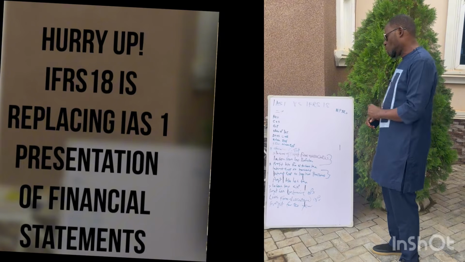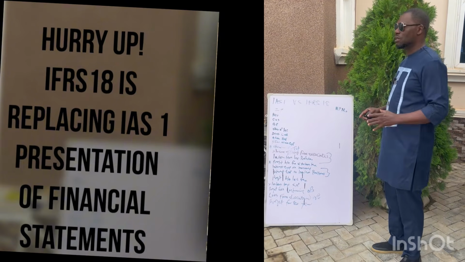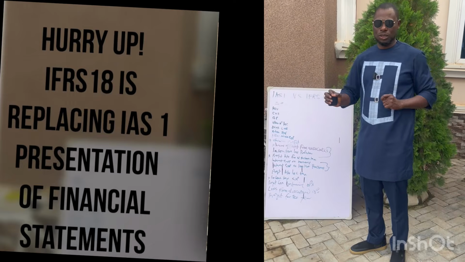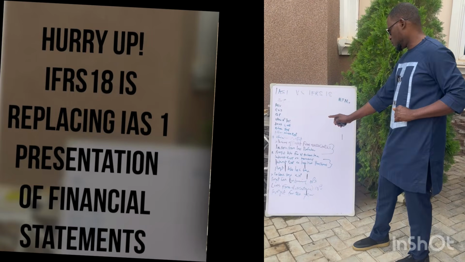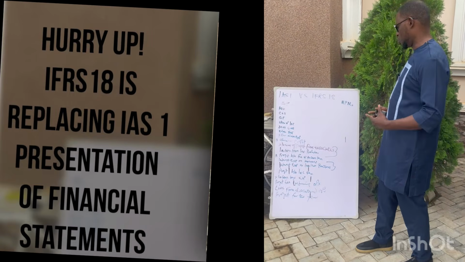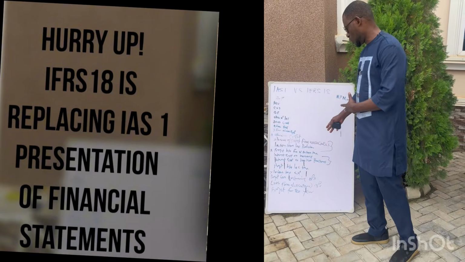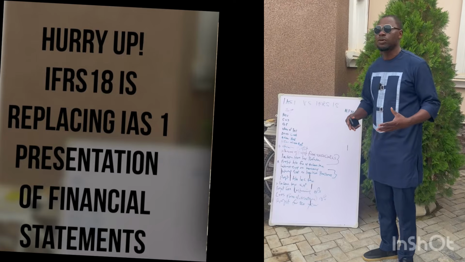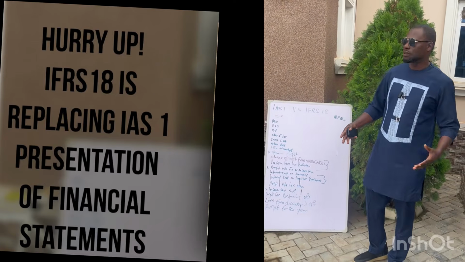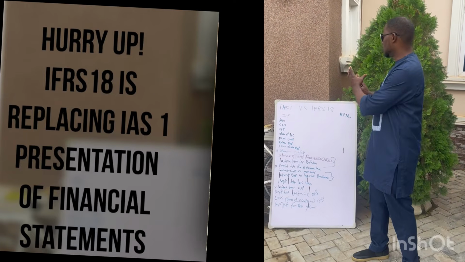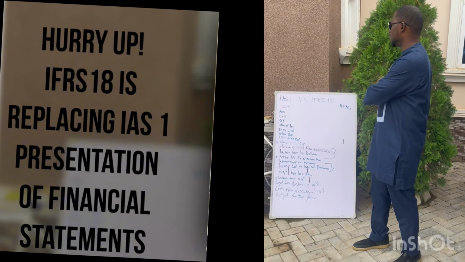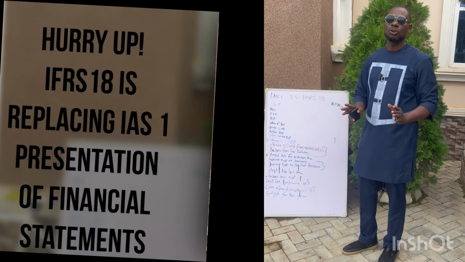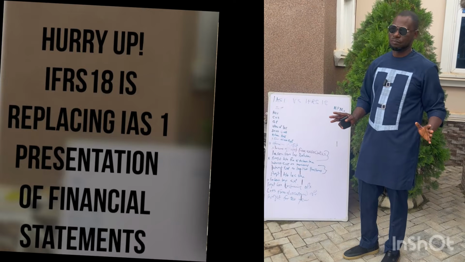Now, another major category that IFRS 18 wants to show is the discontinued operations. You have to show that category. So you have what we call loss from discontinued operations. You will show that. And of course, when you adjust that, what you have at the end of the day is going to be the profit for the year. So that is the major adjustment that IFRS 18 is bringing to the presentation and disclosure in financial statements.